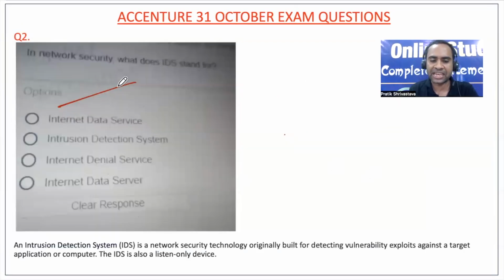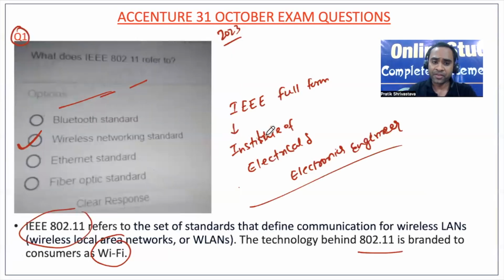In network security, what does IDS stand for? So full form, definitely they ask. So an intrusion detection system, right? So intrusion detection system, that means option B. And one more thing, friends, I wanted to tell you: this particular question is a repeated question.